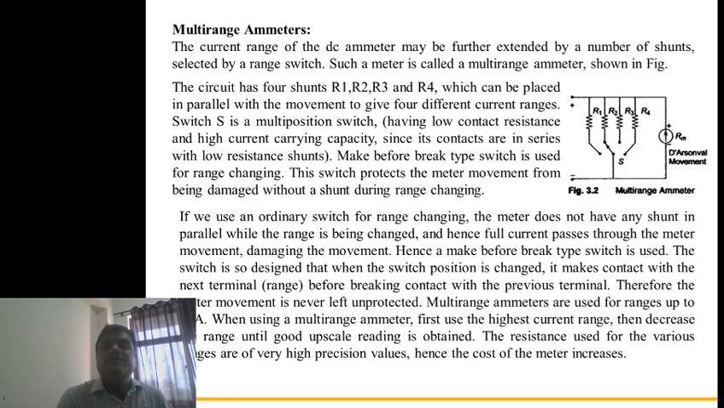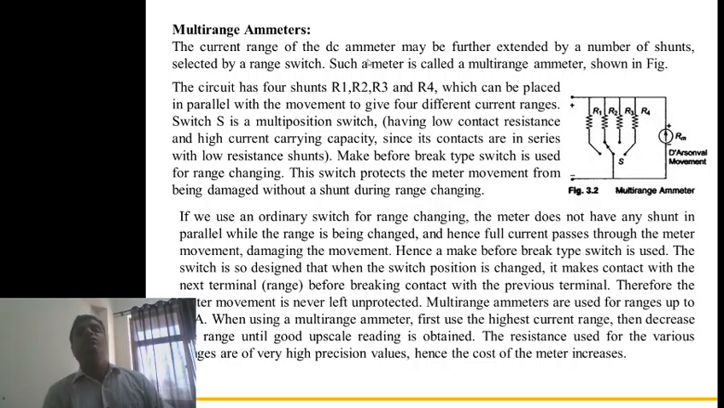Then we again discuss the multi-range ammeter. If we want to create a multi-range ammeter, we use different values of resistance. In this diagram, instead of one resistance, we use a group of resistances consisting of R1, R2, R3 and R4. Each is connected in parallel to the D'Arsonval movement meter with the help of this switch. Based on the range of current we want to measure, we can move this switch to that particular resistance. Then see this explanation.